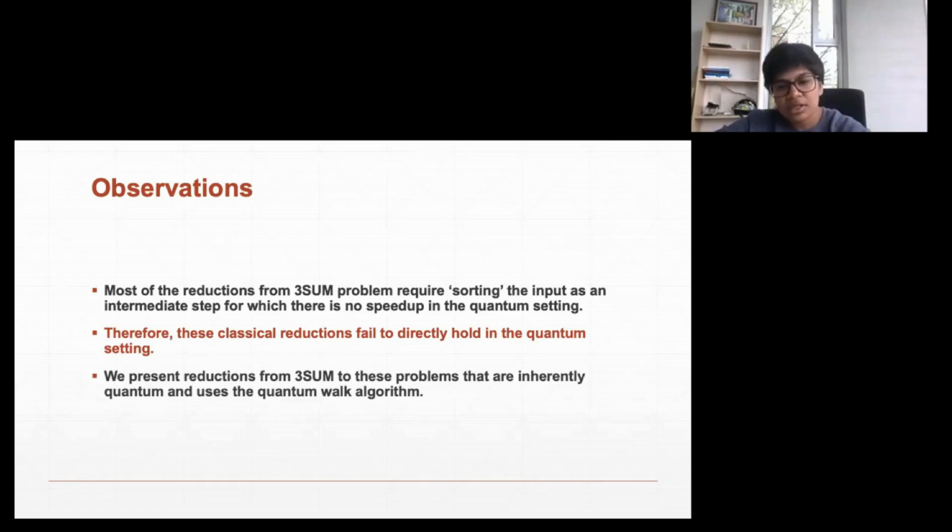Then a little more brainstorming led us to see that we could use the quantum walk algorithm, the kind that Harry talked about in his slide, and show that we could make these classical reductions work in the quantum setting. But the quantum walk algorithm ensured that these reductions became inherently quantum, and it was not an easy modification of the classical reductions.